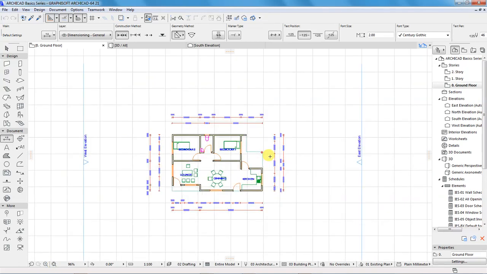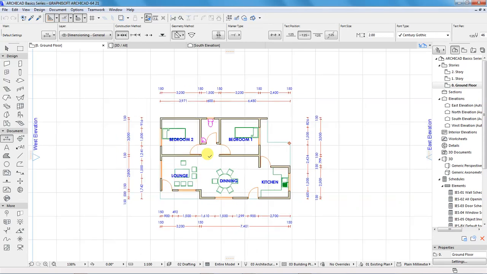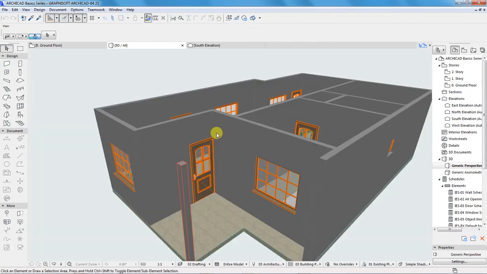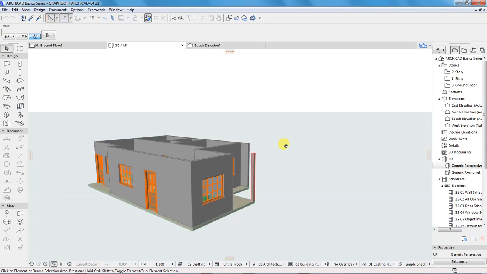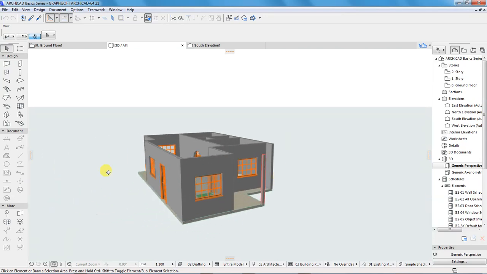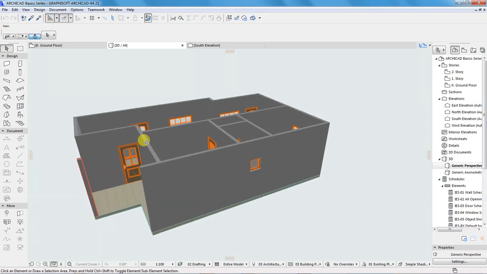I have here a floor plan that I've been using for the ARCHICAD Basics series to demonstrate how to go about designing a building using ARCHICAD. And I want us to take a look at the 3D view, and this is our project as at this time. So I want us to place a roof on top of these walls, and we can see how a building looks like.